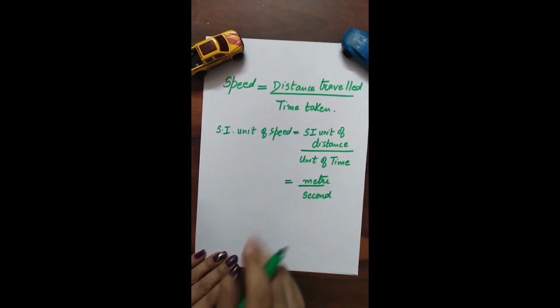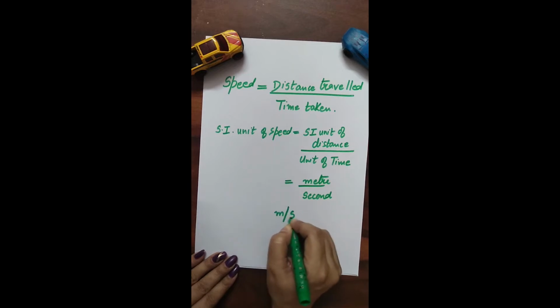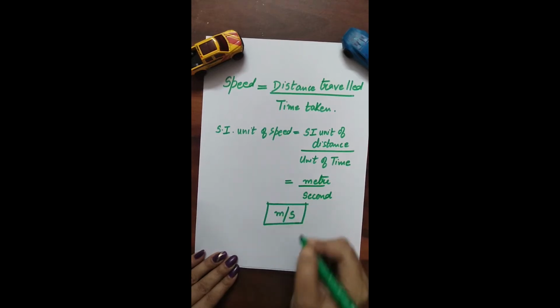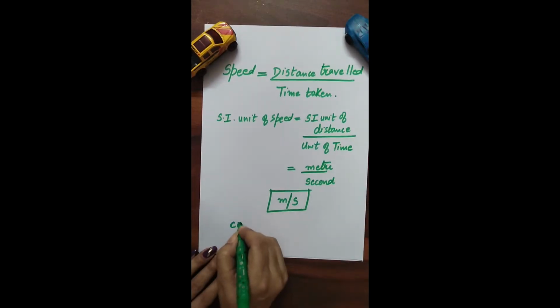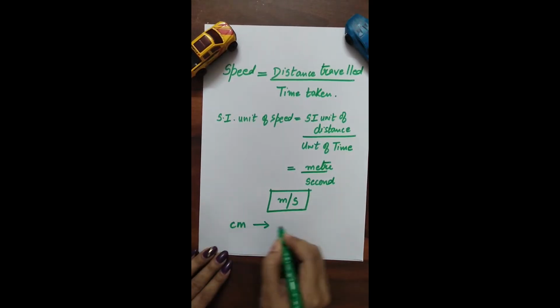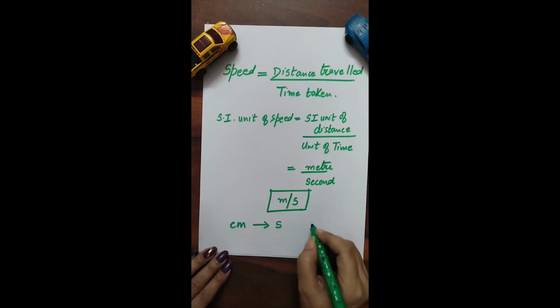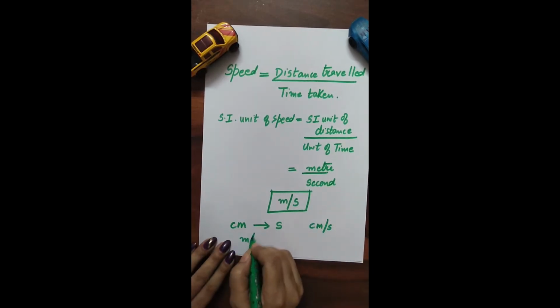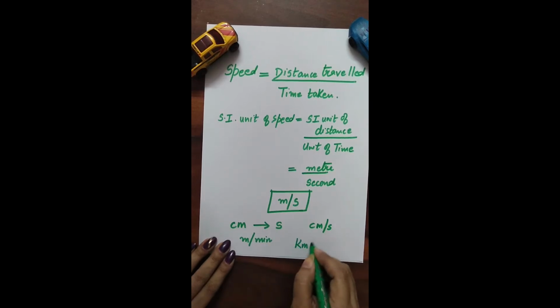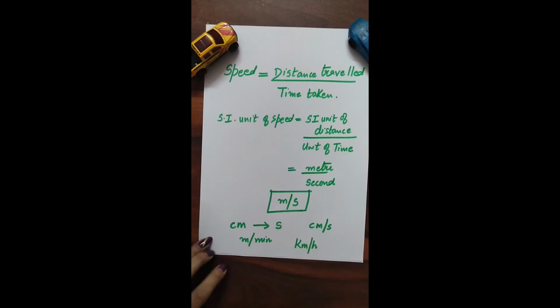So SI unit of speed becomes meter per second. There are other units also, like if the distance traveled is given in centimeters, time is in seconds, so the unit can be centimeter per second. Another unit can be meter per minute. Another unit can be kilometer per hour. For example, the speed of a car or any other vehicle can be measured in terms of kilometer per hour.